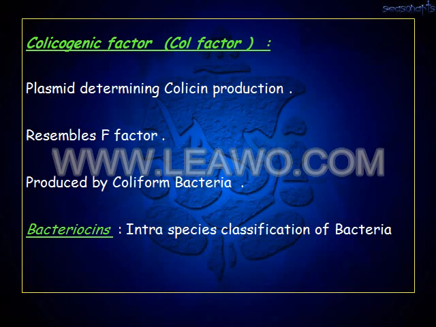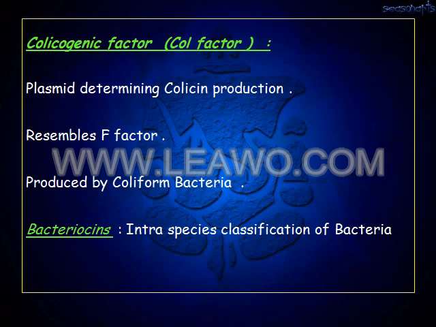So the plasmid determines the colicin production in the Col factor, and this plasmid resembles the F factor, and this is produced by the coliform bacteria. So the Col factor is produced by the coliform bacteria. What is the importance of this Col factor? It is helpful for intraspecies classification of bacteria.